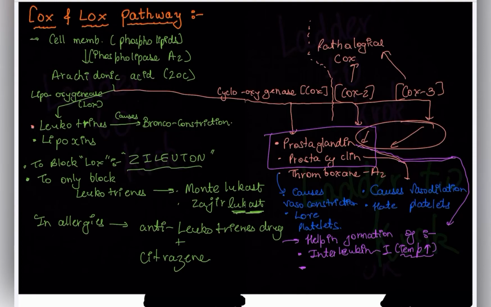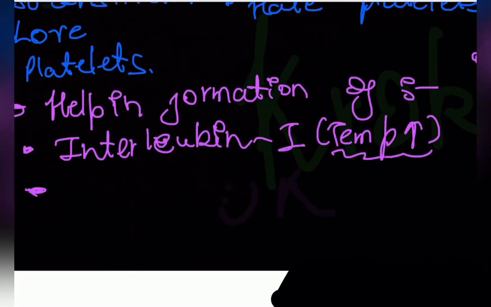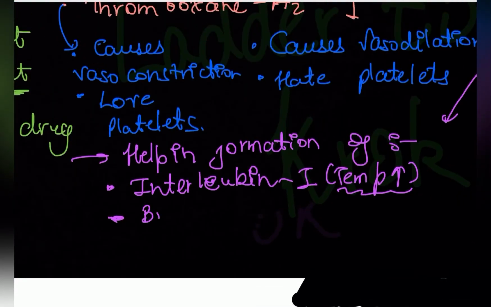Now they also help in the formation of bradykinin. Where do you study about bradykinin? In our previous videos, the RAS, renin angiotensin aldosterone system, where ACE inhibitors increase this and cause cough, remember? It has one more function: it is an inflammation mediator. So what does it cause?